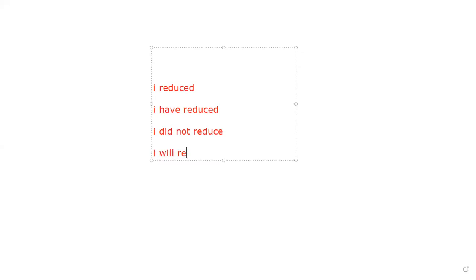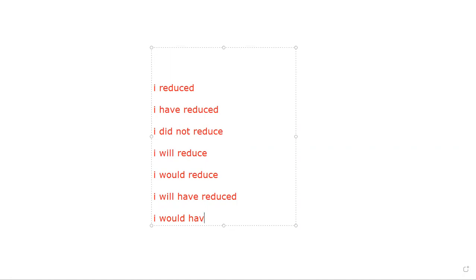I will reduce. I would reduce. I will have reduced. Is it clear to you?